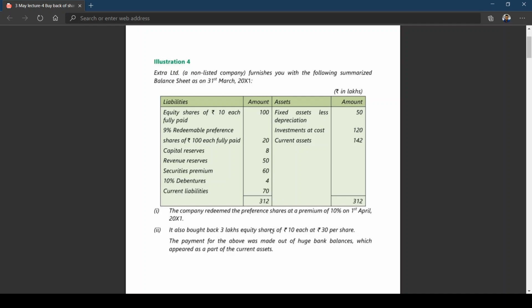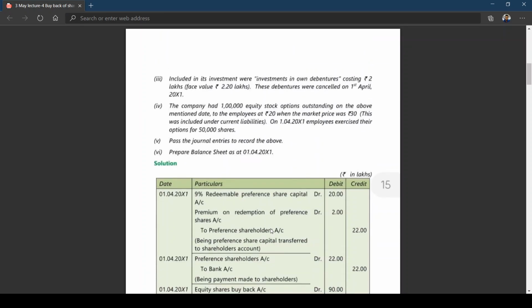Okay. So now, coming back to this, I think this is a very important point we discuss when we do the solution. So I think we need to create CRR. One is for redemption of preference shares. The other one is for buyback of equity shares.